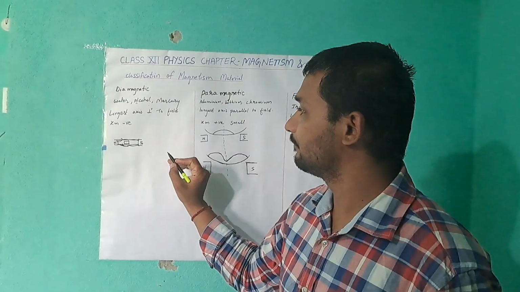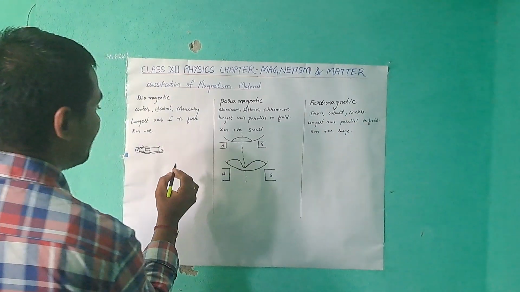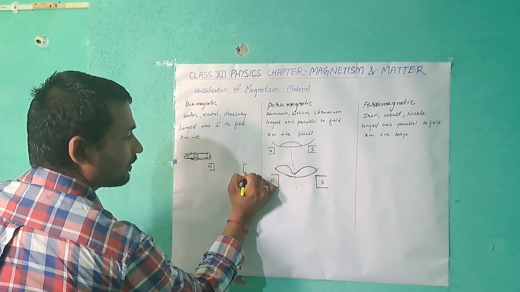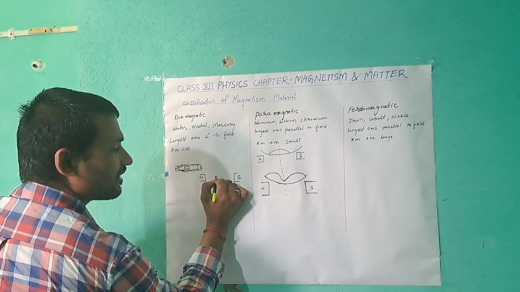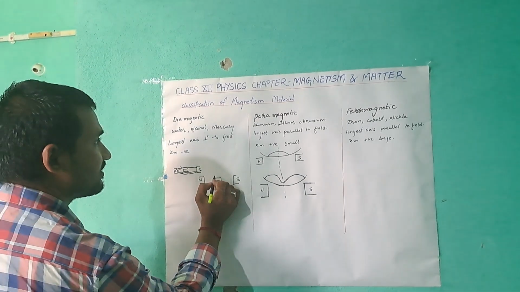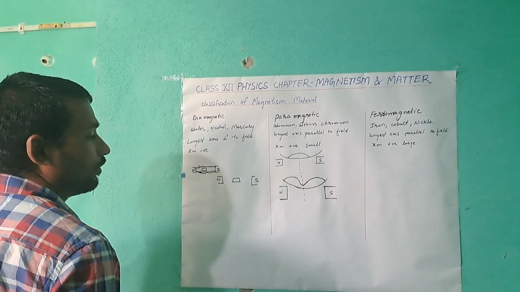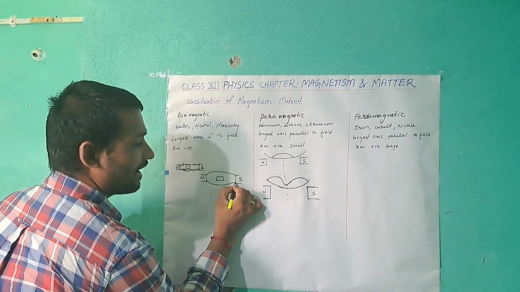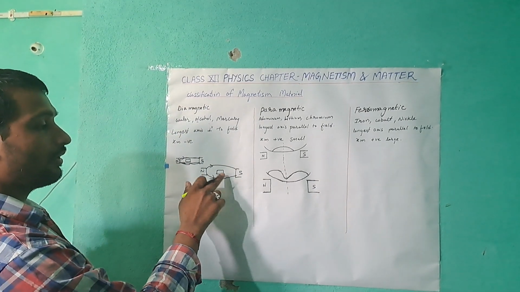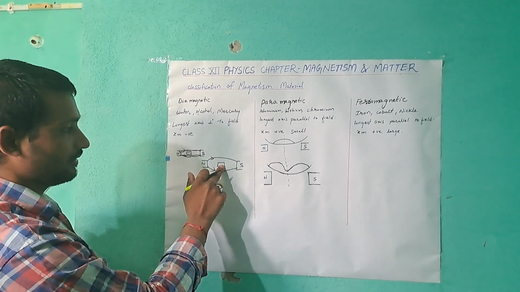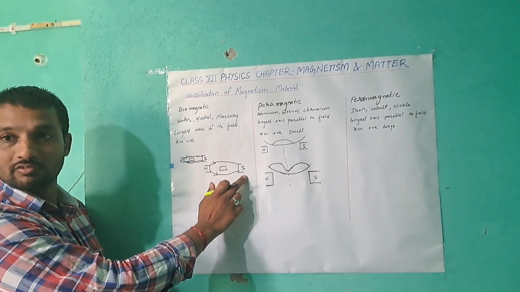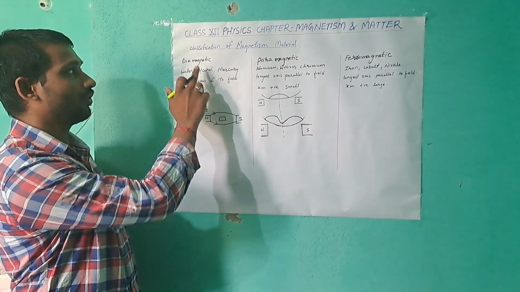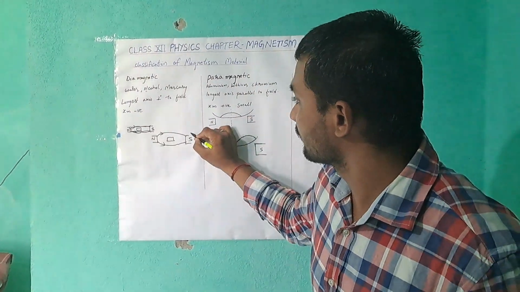You understood now? Let me say it clearly. If two poles, north and south, are there, and a substance is kept in between them, what will happen? The lines of force do not pass through the substance. That is called a diamagnetic material. Remember this.